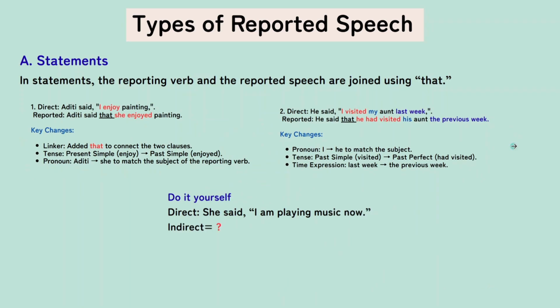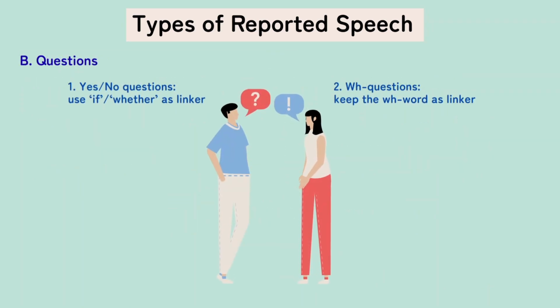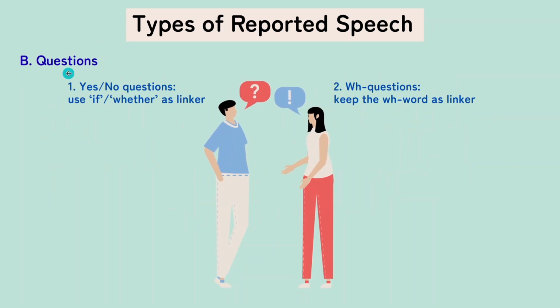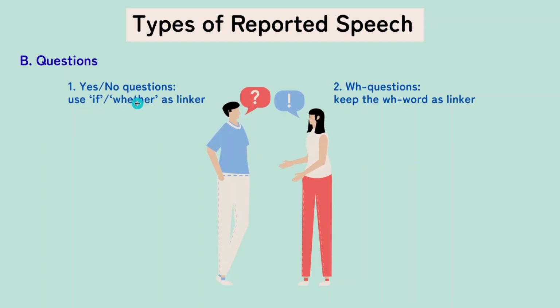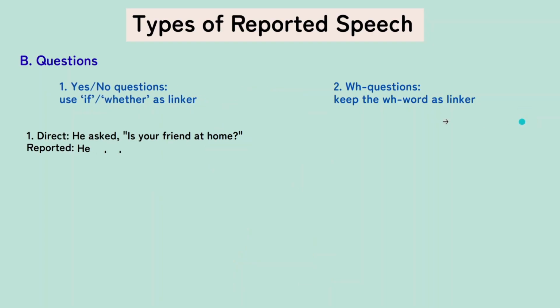The second type of reported speech is a question. And keep in mind that questions can be of two types. Yes, no questions. And for that we are going to apply the linker if or whether to connect the reporting verb and the reported speech. And we also can have WH questions. And for that we are going to keep the WH word as the linker. There is no change. Now let us look at one example.